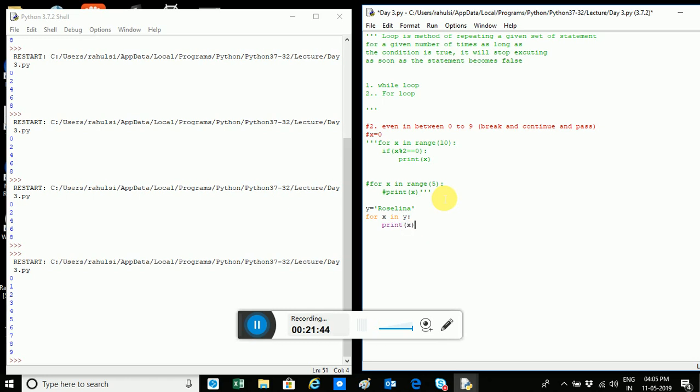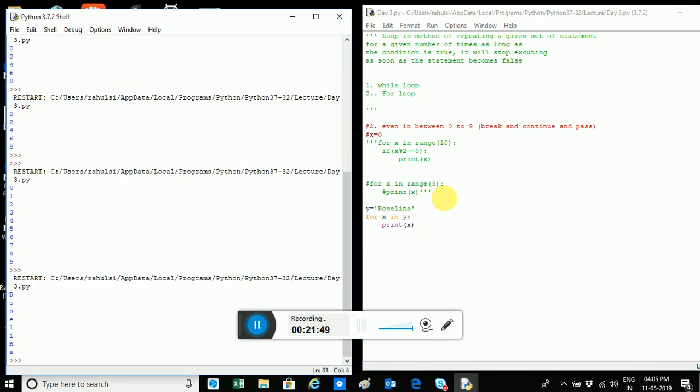Okay, and I will run this. And what it is doing, it is printing Rosalina.